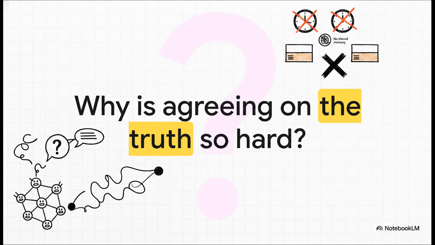Let's establish the stakes right up front. In a distributed system, your nodes share zero memory. There's no global variable they can quickly check, no shared absolute physical clock. Instead, they rely entirely on chaotic, completely unpredictable networks to talk to each other. Truth isn't something a node can just intuitively know. It has to be rigorously mathematically negotiated.